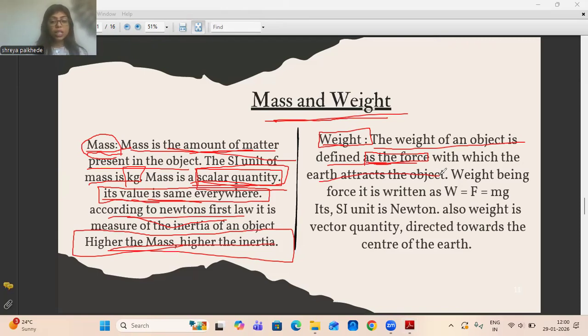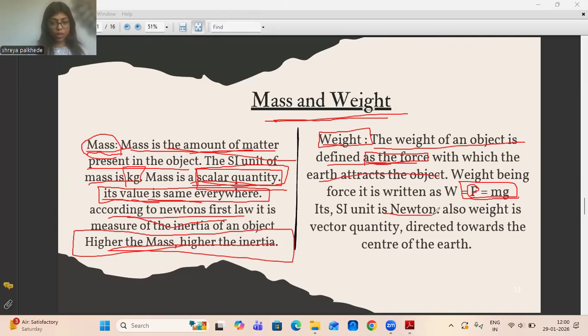Weight is not similar to the mass, but it is the force with which the earth attracts the object toward itself. So weight being a force, it is written as W = mg, where g is the gravitation, the acceleration with which the earth pulls things toward itself. How much force is applied on any object will be measured in terms of the product of that mass and the gravity.